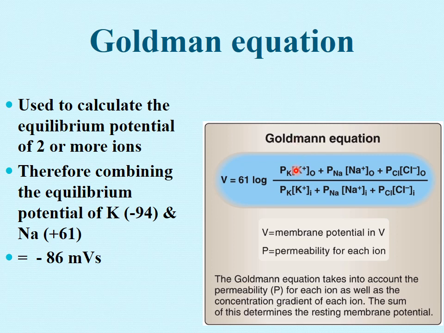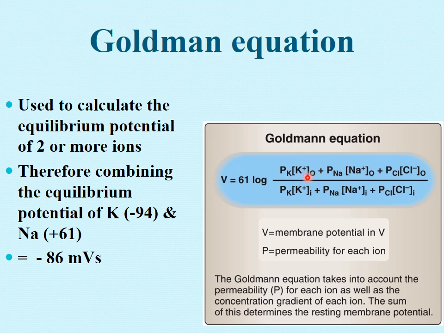Now in the previous slide I forgot to mention that in the Nernst potential we wrote concentration outside upon inside. Whether you write concentration outside upon inside or inside upon outside, it doesn't make a difference. Why is it so?